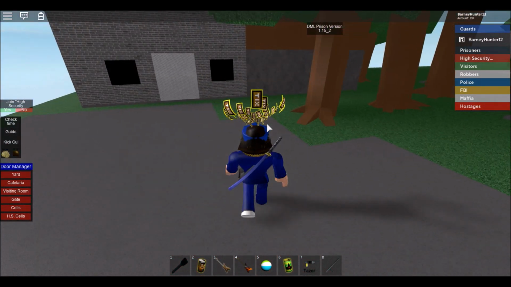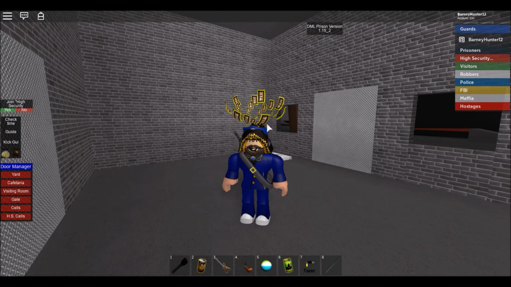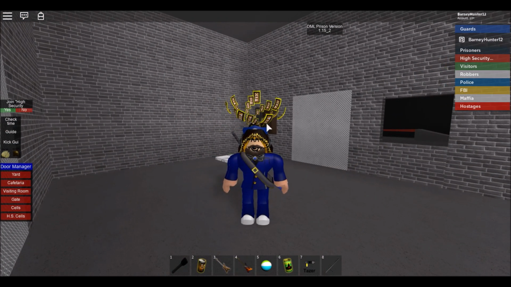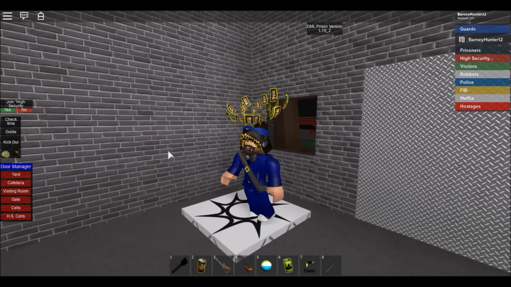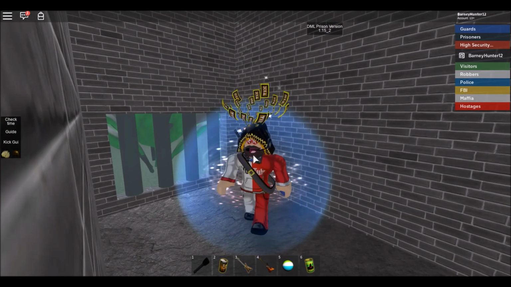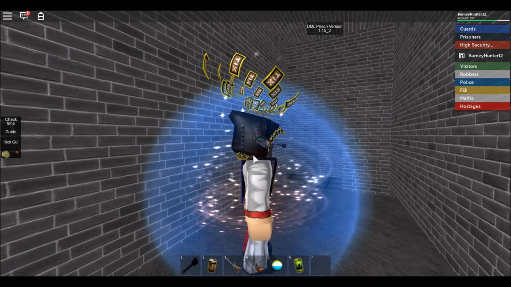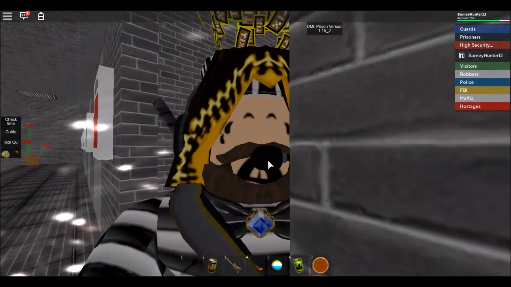Really, nobody did. This is the Mafia area. Now, you would have to have the Mafia pass to actually get in here, or the T-shirt, because this existed in a time when T-shirts were a thing. The way you could change teams is that you had to step on the spawn and press the thing that would show up here and say yes if you wanted to join the team. Now, as... What? What the heck? How did that... Okay.